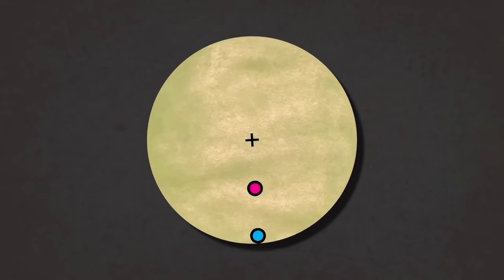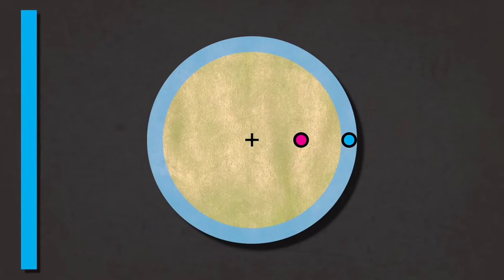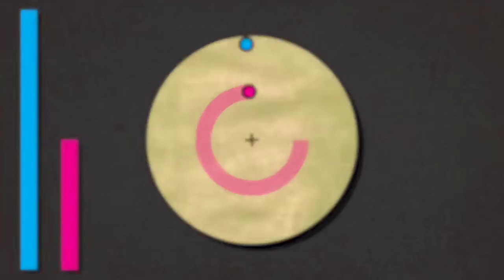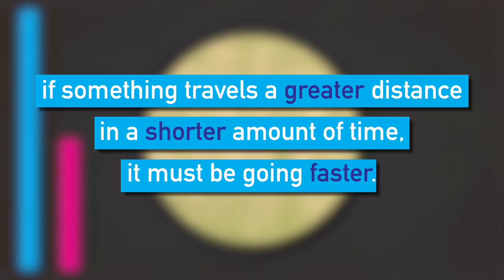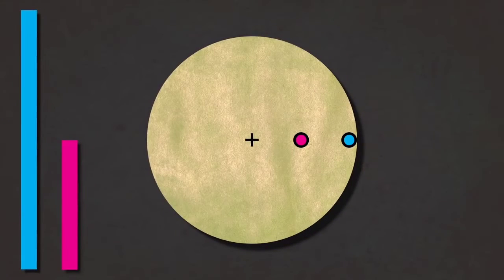But to go all the way around, point A has to go this far, while point B only has to go this far. And we all know if something travels a greater distance in a shorter amount of time, it must be going faster. So point A must be moving faster than point B.